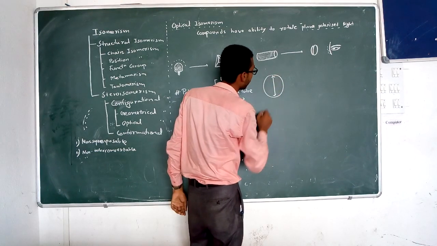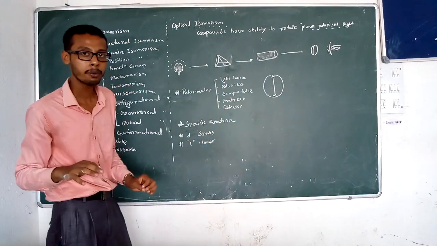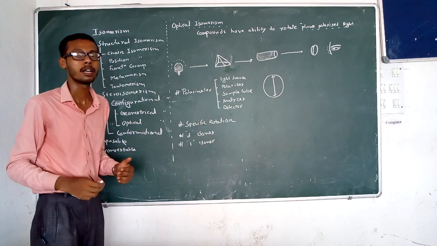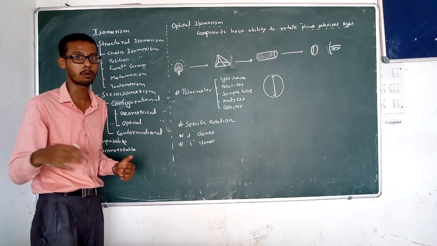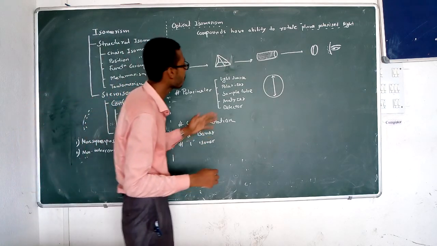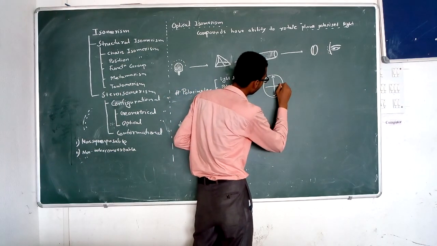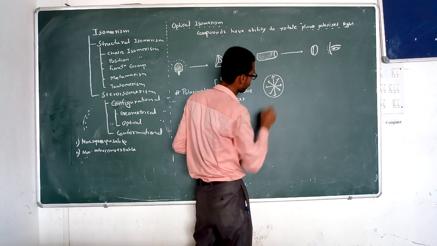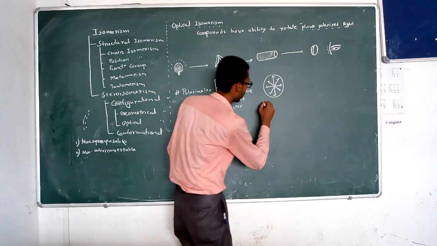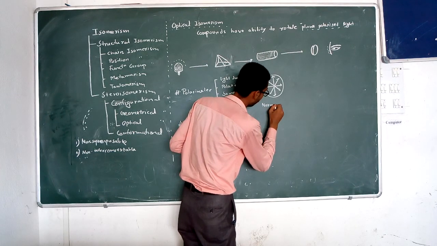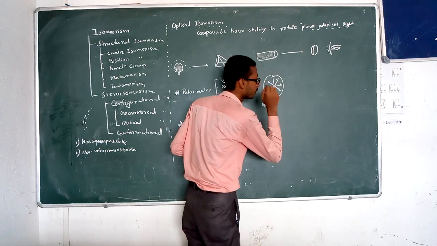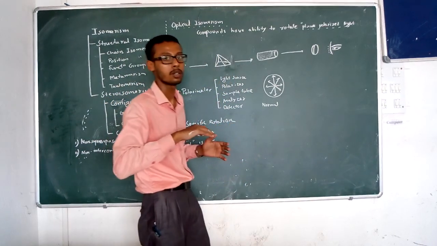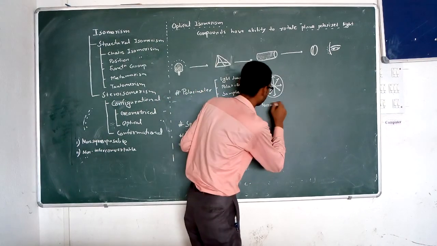You know that light is an electromagnetic wave, which passes at right angles to the electromagnetic wave, and it vibrates in all planes. This is the representation of normal light, which vibrates in all planes, at right angle to the electromagnetic wave when it passes.